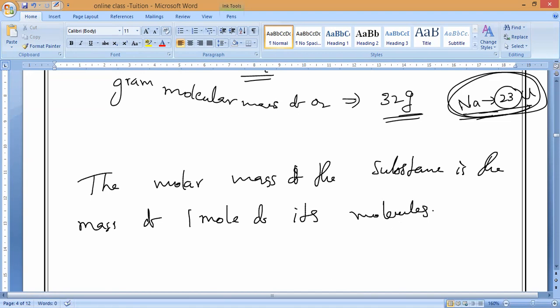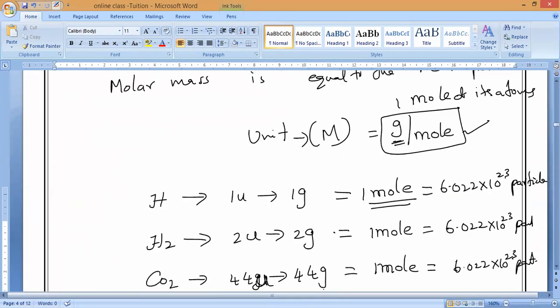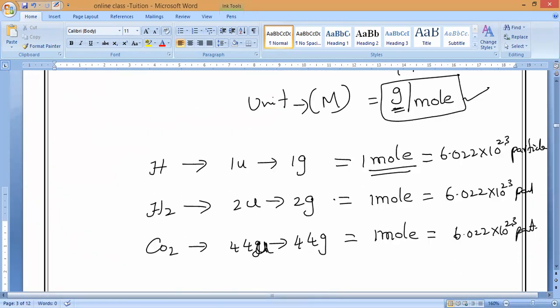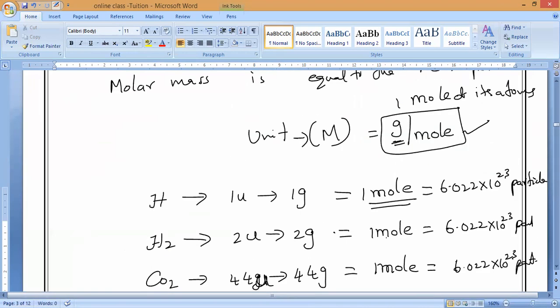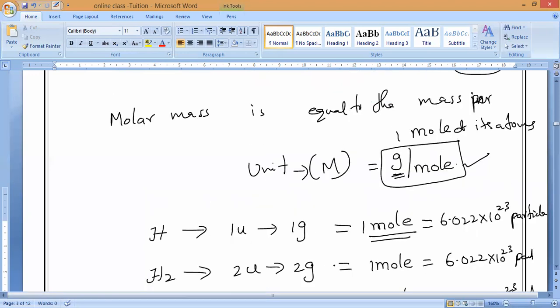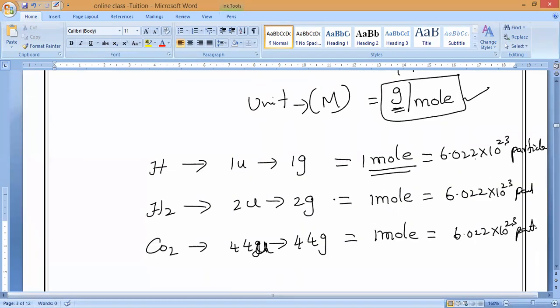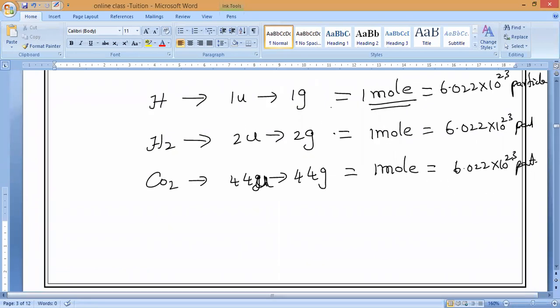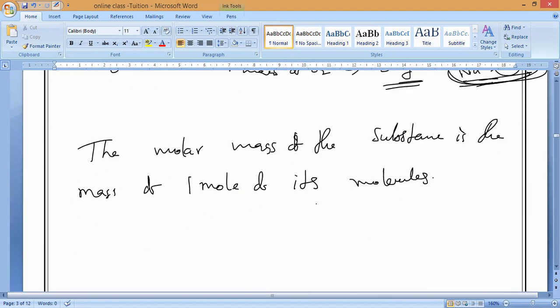For atoms, it is atoms; here, molecules will come. Now one mole of a substance has how many particles? Just now we have studied: 6.022 into 10 power 23 particles. That is why it is called the Avogadro constant. What should we call it? Avogadro constant.